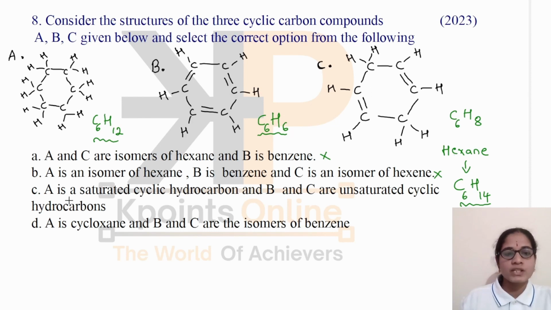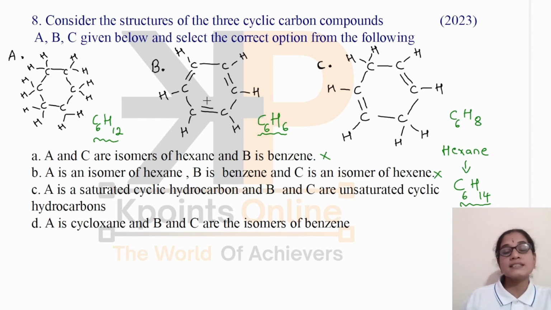Then, A is a saturated cyclic hydrocarbon and B and C are unsaturated cyclic hydrocarbons. This is saturated, yes, because there is no double bond between the carbon atoms. So this is a saturated cyclic hydrocarbon. All these carbon atoms are arranged in the form of a ring. Then B and C are unsaturated cyclic hydrocarbons.